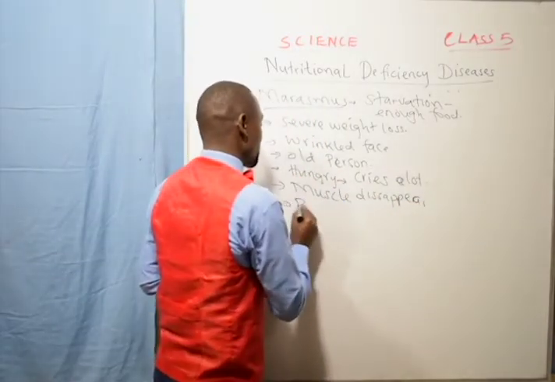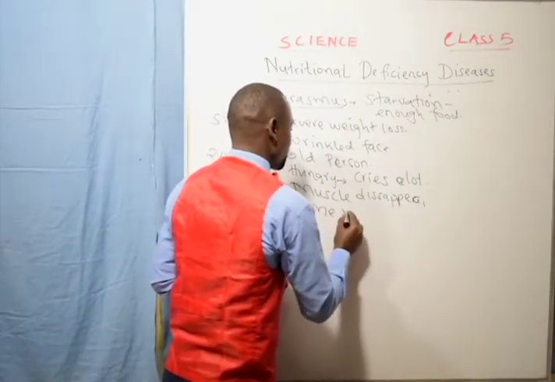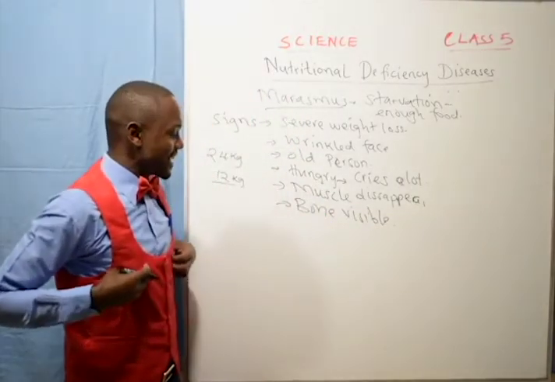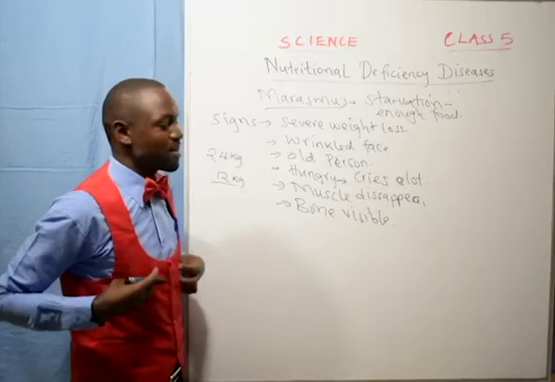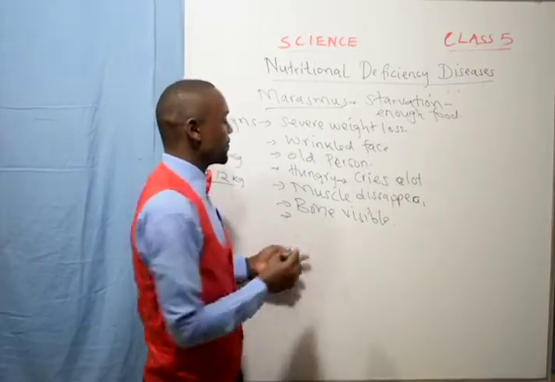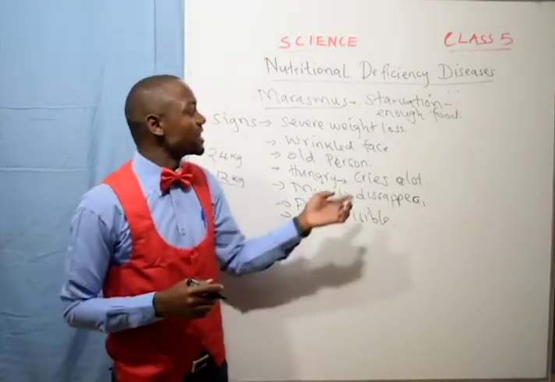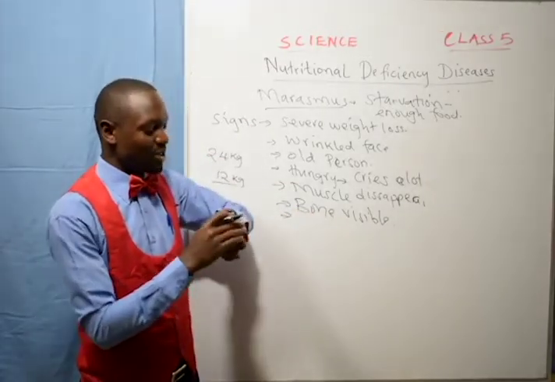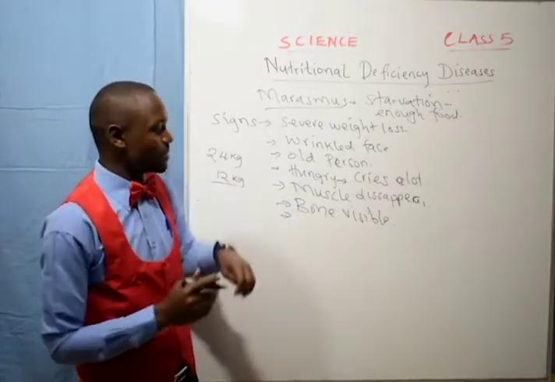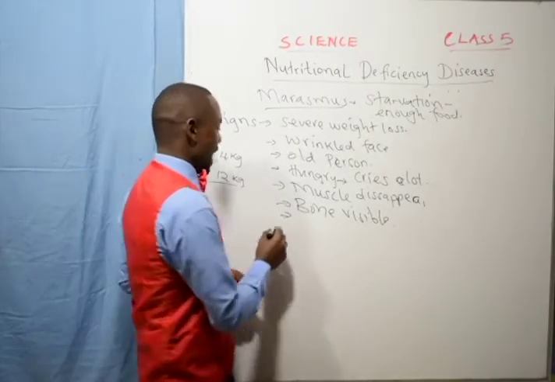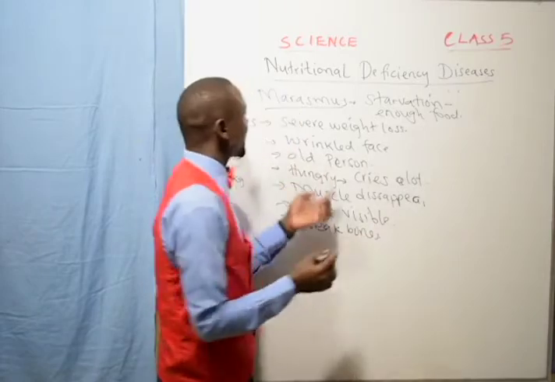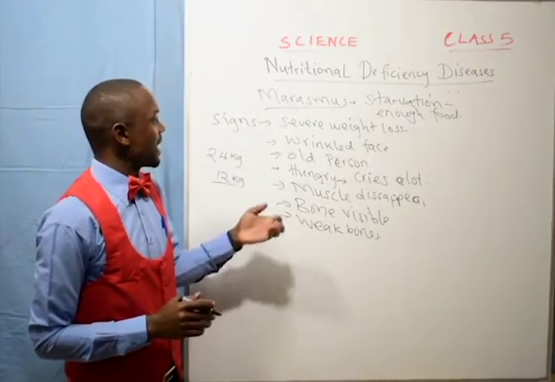And the bones will be very visible. Once you look at the child, you just see the bones everywhere. They will be visible from the skin. Not that you will be seeing the bones when they are white in color, but from the skin, the bones will just be very visible. And then the child will have very weak bones. So those are signs of marasmus.